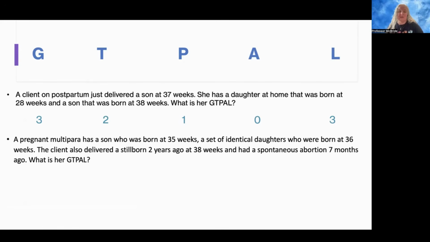So in the very beginning of the scenario, we can see that she is a multipara. So she's had multiple deliveries after 20 weeks. Okay, so we know that she is a multigravida multipara.